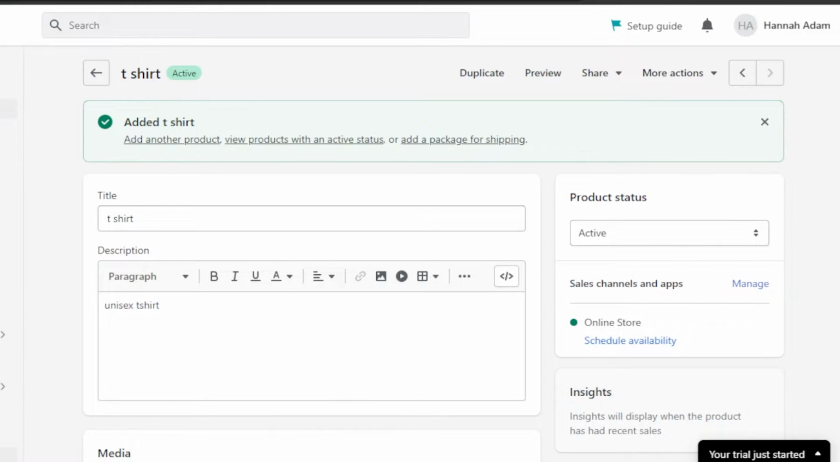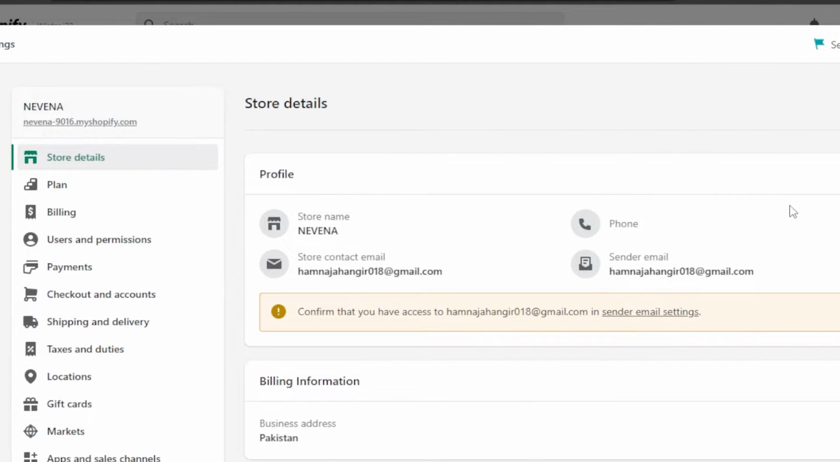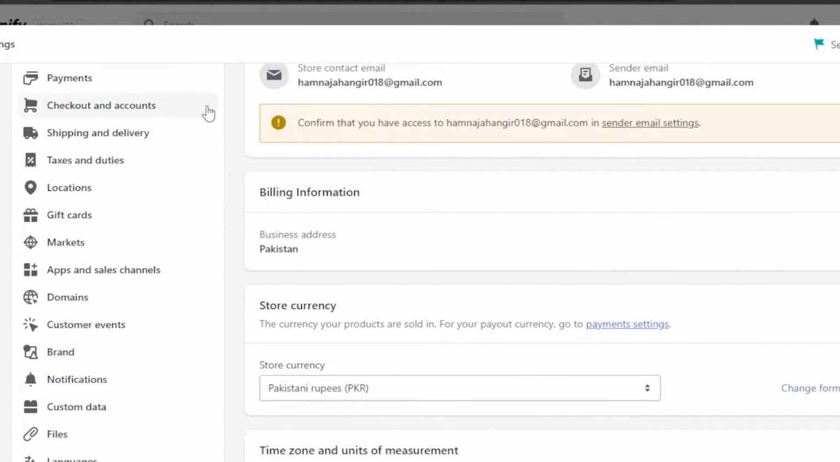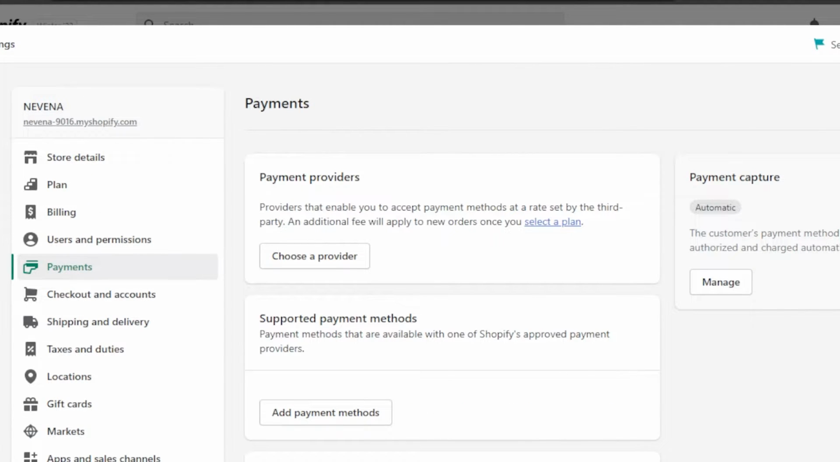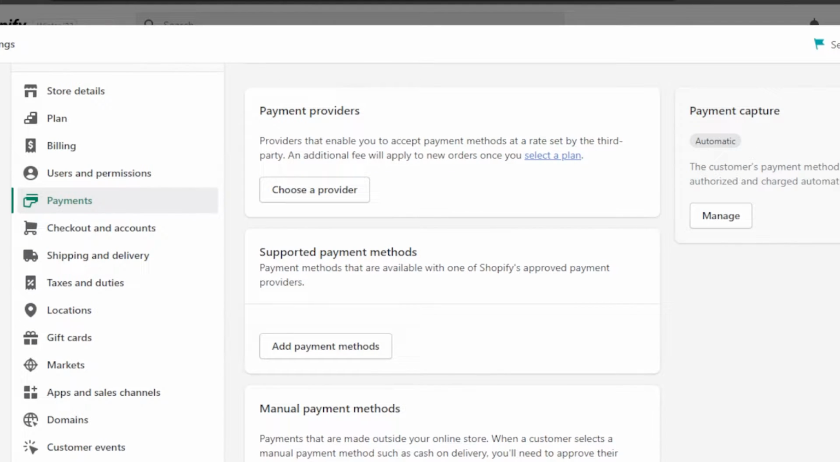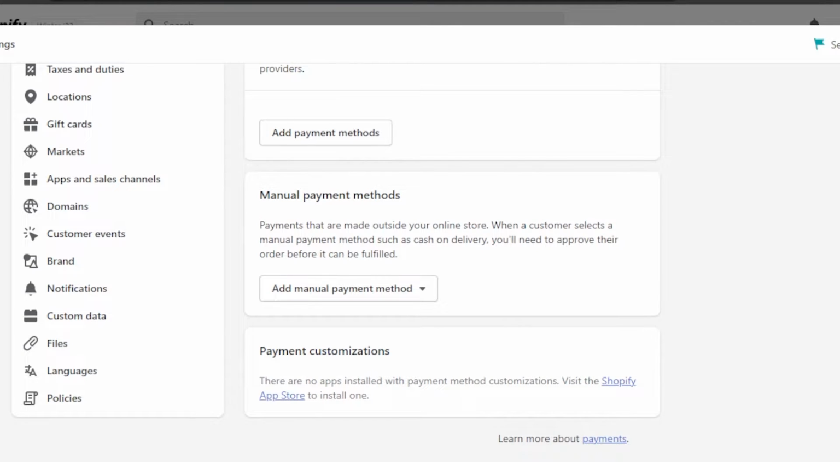When it comes to Shopify settings, we get plans here, we have users and permissions, and we have easy payment methods. With Shopify, we will be able to add any kind of payment provider to accept payments. You just have to choose a provider. There are different supported payment methods as well. So all of the different payment methods are actually available on Shopify. If you want to accept MasterCard, Visa card, or any other card, then you will be able to do so. There are different providers available, and we also have a manual payment method that we can add to Shopify.